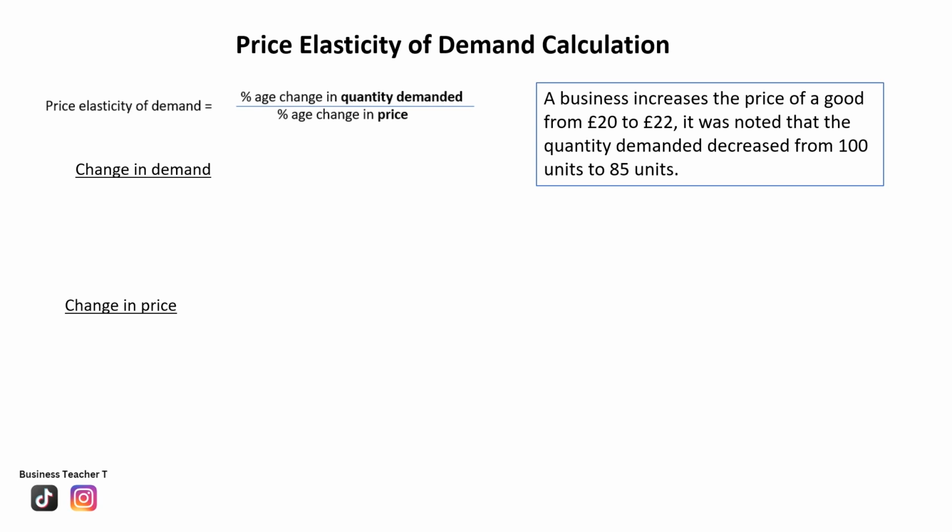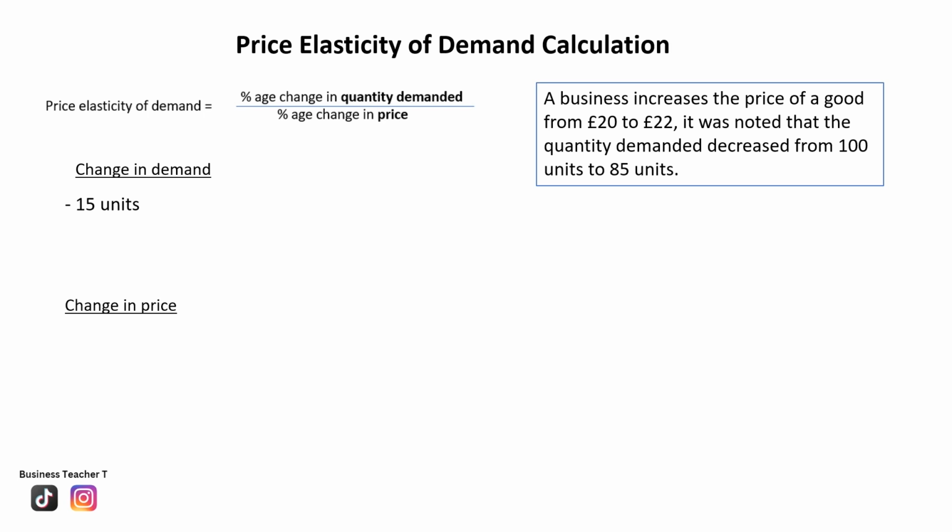A business increases the price of a good from £20 to £22. It was noted that the quantity demanded decreased from 100 units to 85 units. Let's review the implications of this price increase. Because of the price increase, the quantity has fallen from 100 units to 85 units, so it fell by 15 units. Now, what we need to do with that information is express it as a percentage.